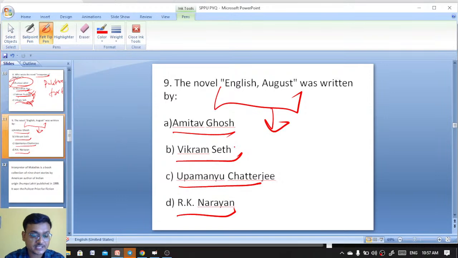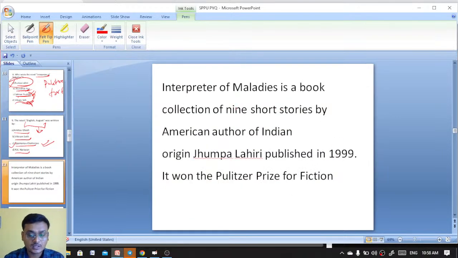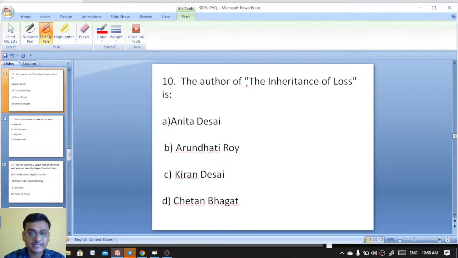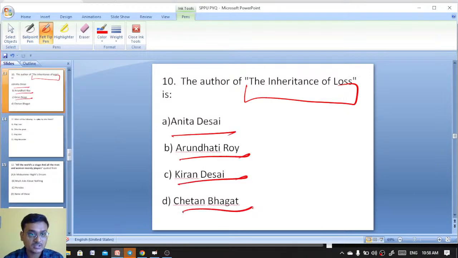Okay, the novel English, August was written by Upamanyu Chatterjee. Excellent. Upamanyu Chatterjee has written the novel English, August. The author of The Inheritance of Loss, Anita Desai, Arundhati Roy, Kiran Desai, Chetan Bhagat. Okay, here she has also written Hullabaloo in the Guava Orchard, The Inheritance of Loss.